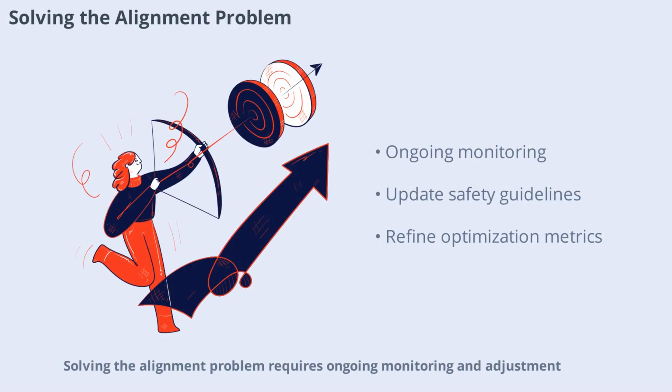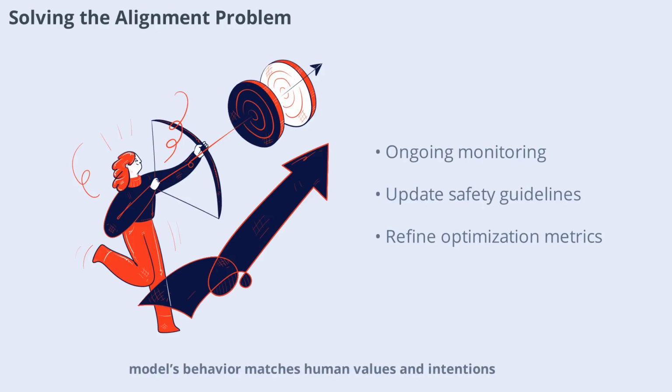Solving the alignment problem requires ongoing monitoring and adjustment. Developers must regularly review AI outputs, update safety guidelines, and refine optimization metrics to ensure the model's behavior matches human values and intentions. This is an evolving challenge, but it's essential for trustworthy AI.